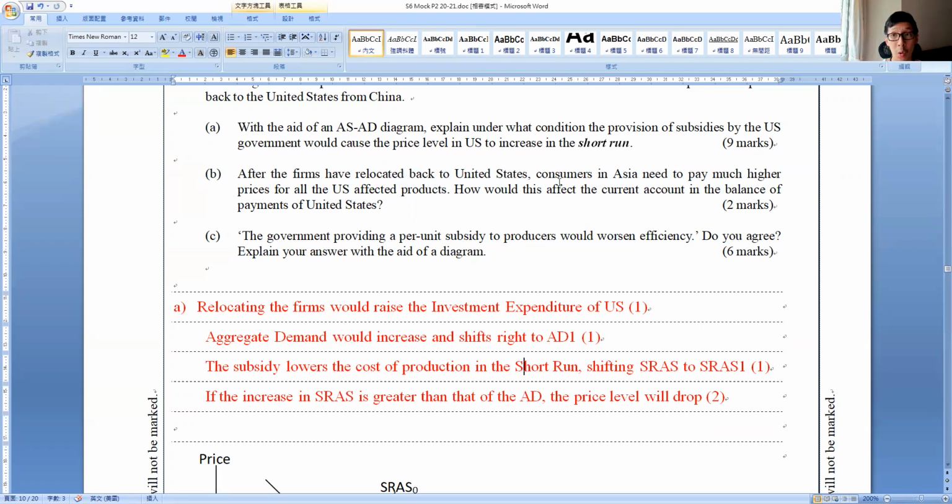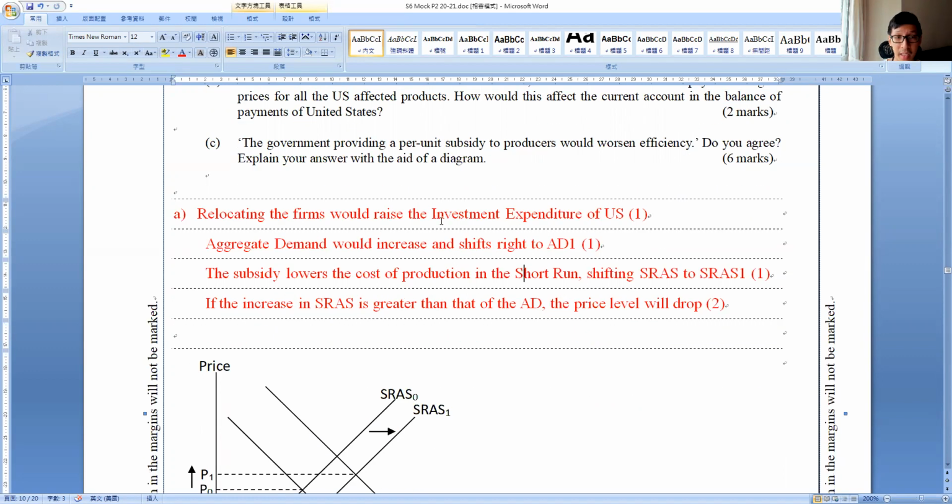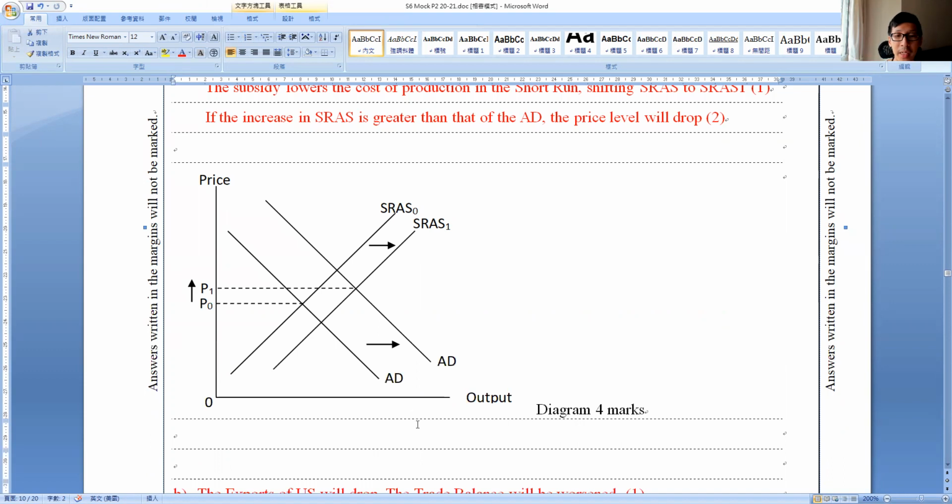Subsidy is not consumption expenditure, therefore it's not G. In fact, by giving them subsidy, it gives incentives for the firms to raise the investment expenditure, I, of US, right? Now, therefore, I increases, AD also increases.